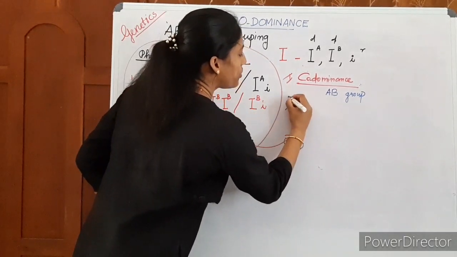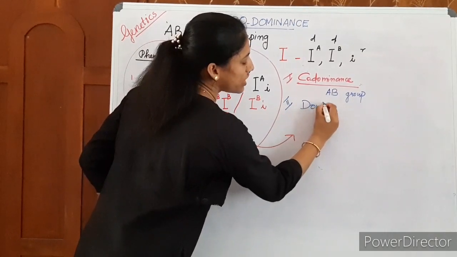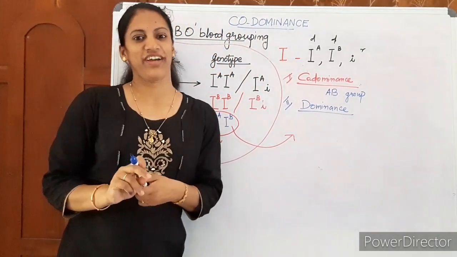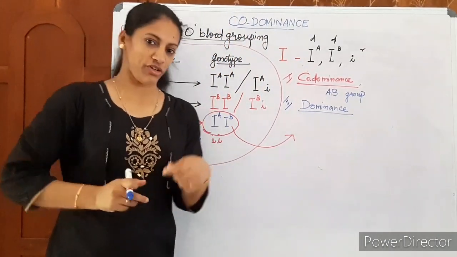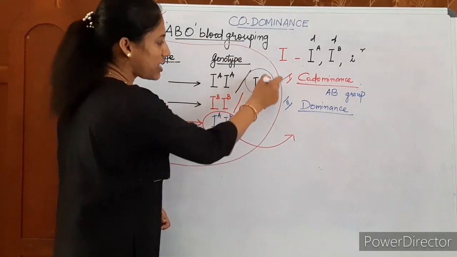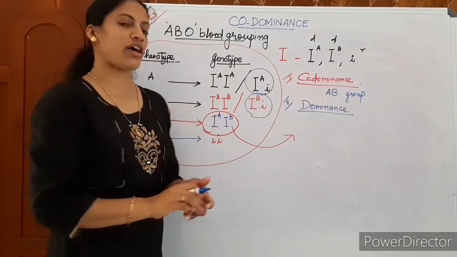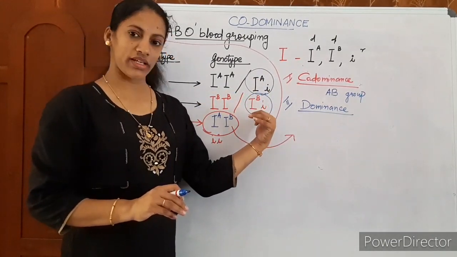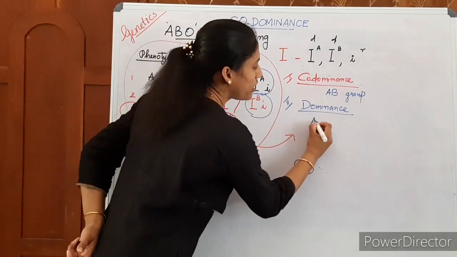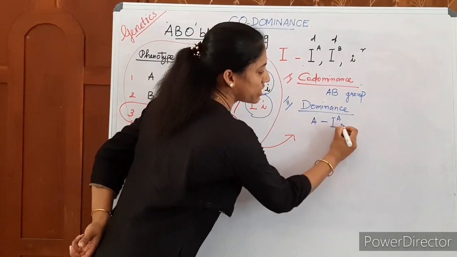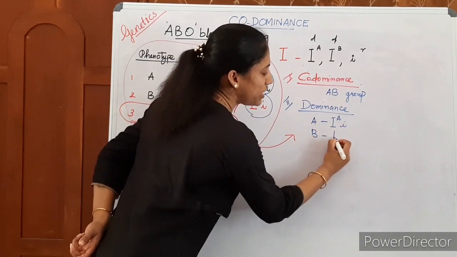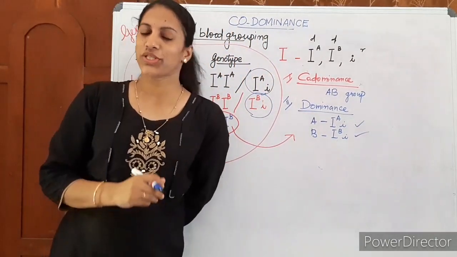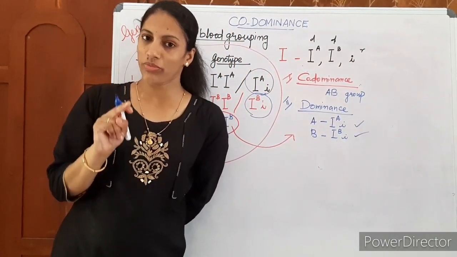And second, human blood grouping also gives examples for dominance. Where can you see Mendelian dominance? Here, when we take this case and this case, this is an example of dominance. Only IA is expressed, or only IB is expressed. So we can say the A group and B group in heterozygous condition are examples of dominance. So human blood grouping gives examples of dominance also.